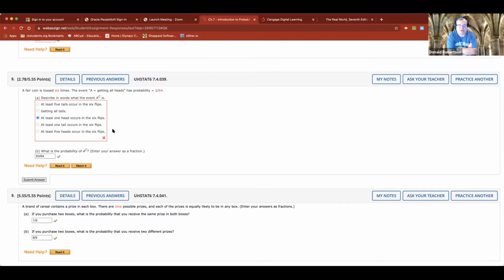Now, A with a big subscript C is the complement of A. So I want you to think of what's the exact opposite of every single one, every single time you do it, of getting all heads. So what's the opposite of them all being heads? Them all being tails. No, that's only half the answer. It's not the full answer. Because wouldn't one of them being a tail and the other 5 being a head also be the opposite?